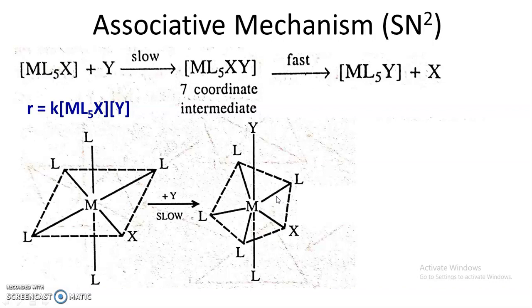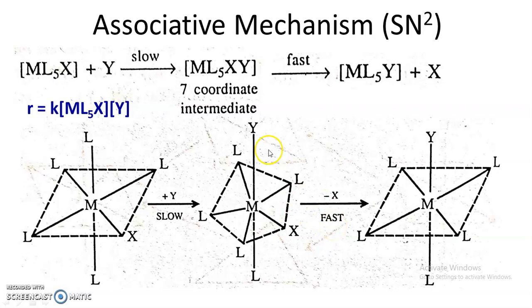It has a pentagonal bipyramidal geometry. Then from this intermediate the metal X bond breaks, and again we get the product where the metal is attached to Y. So the breaking of X takes place at a fast rate, whereas the attachment of Y to the metal takes place in a slow process.